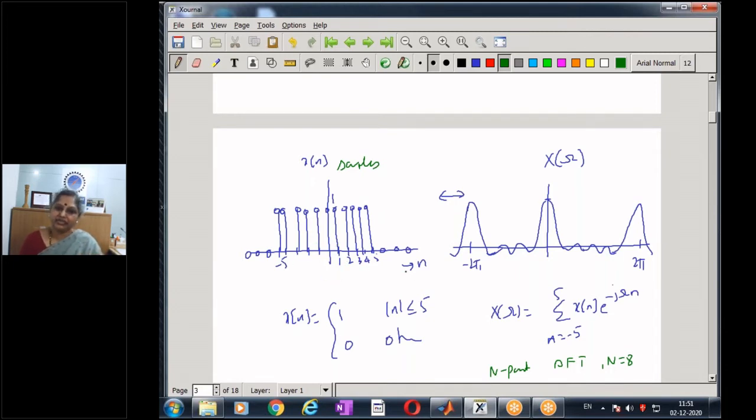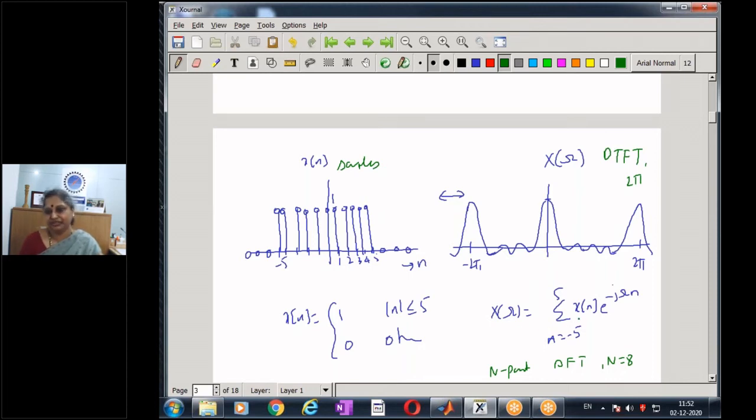So my n now is an integer. All my samples are x of n equal to 1 for mod n less than or equal to 5, and 0 otherwise. Now this signal, if I try to compute the discrete time Fourier transform, the moment I do that, I am going to get it periodic with period 2 pi. And how do I compute the discrete time Fourier transform?